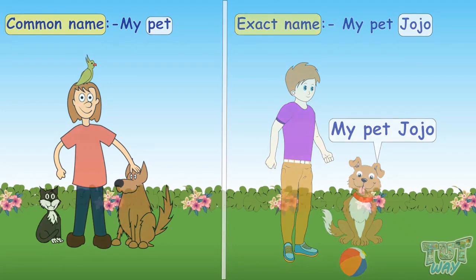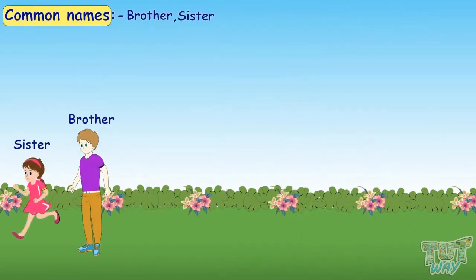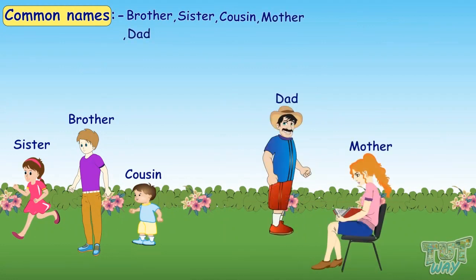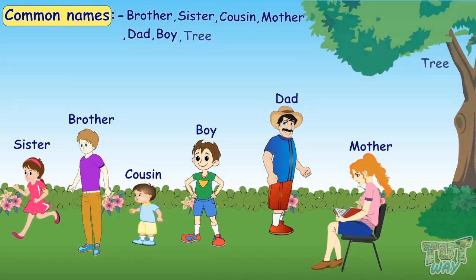Likewise, brother, sister, cousin, mother, dad, boy, tree are all common names. They do not belong to a particular person, place, animal, or thing. So these are common naming words.